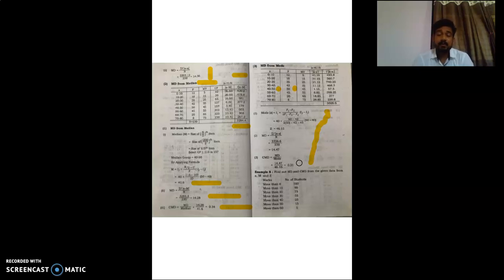The basic requirement of these three types of problems is that you should be capable of calculating arithmetic mean, median, and mode for continuous series, because that is the base to find the mean deviation and coefficient of mean deviation. This problem is given to you for practice. Solve this problem, and then I think you will have a proper idea of this type of problem. I hope you understand this problem very well. Next lecture we will have a different method of dispersion.